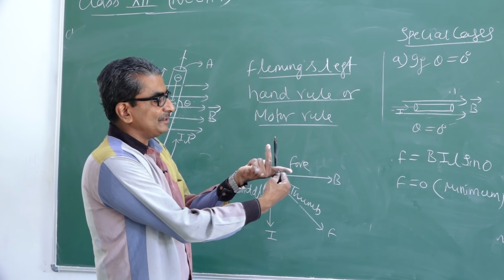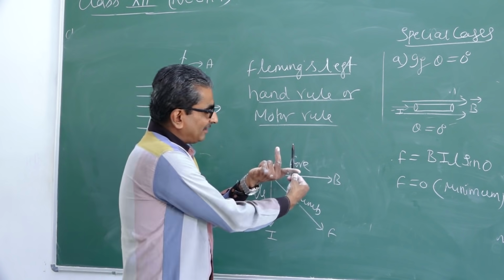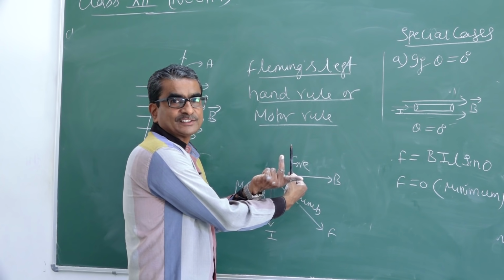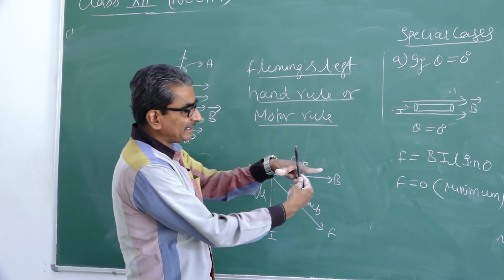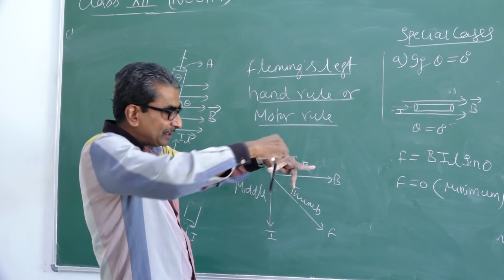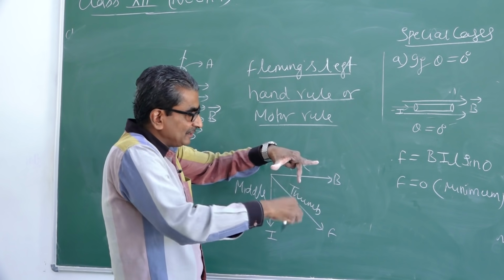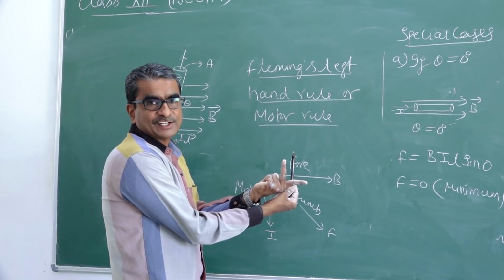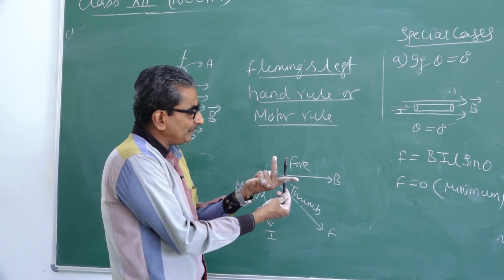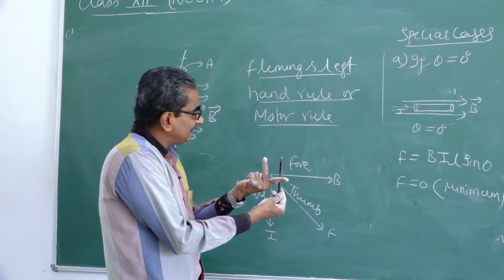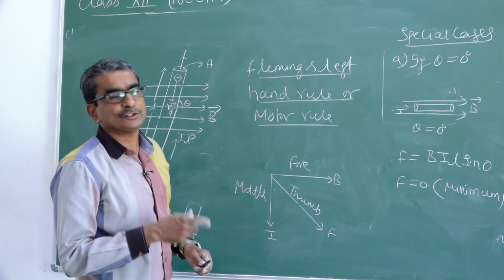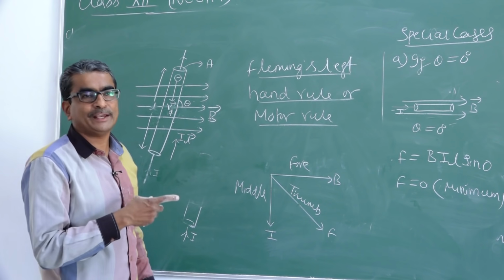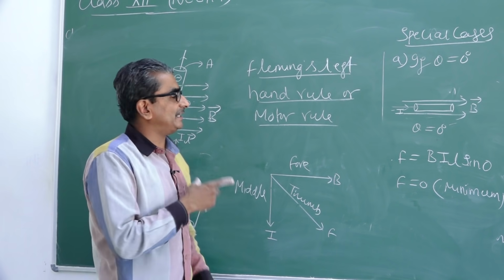That means the force on the conductor acts all along the thumb finger, towards the board. Previously, it was away from the board for the current flowing in the downward direction. Suppose the current flows in the upward direction, reverse the fingers. Now the force acting on the conductor will be away from you. So this is how you have to apply the rule to find the direction of force acting on the conductor.